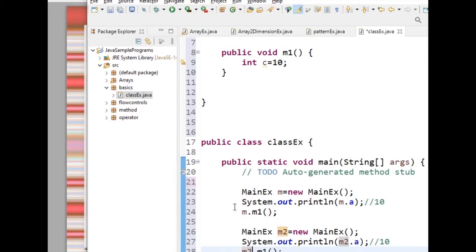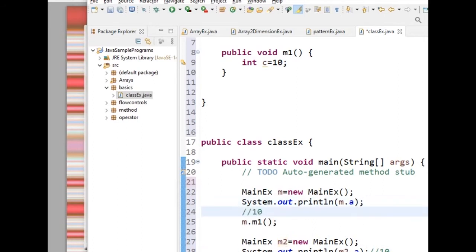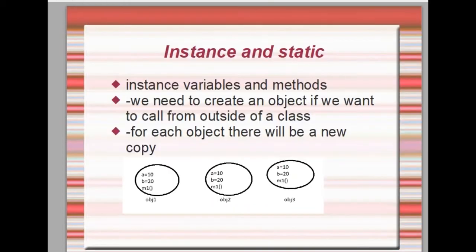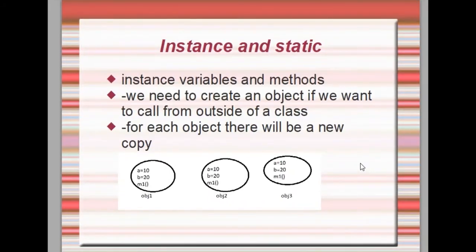If I change a value here, m.a, let me explain this with a diagram. I have created here three objects: object 1, object 2 and object 3. I told you that instance means for each and every object there will be a separate copy. Object 1 has its own copy, object 2 has its own copy and object 3 has its own copy. If I change the values of A and B in object 1, that won't be reflected in object 2.